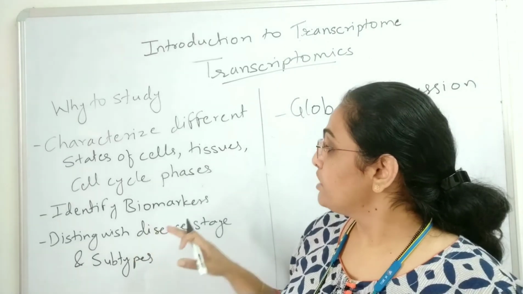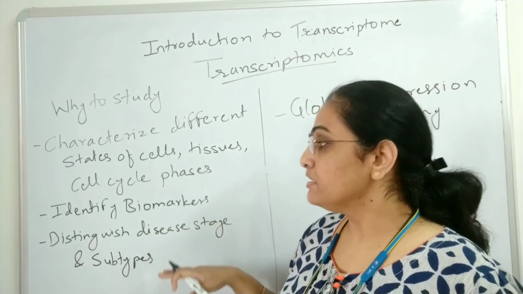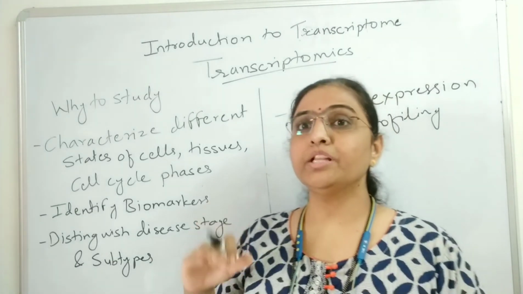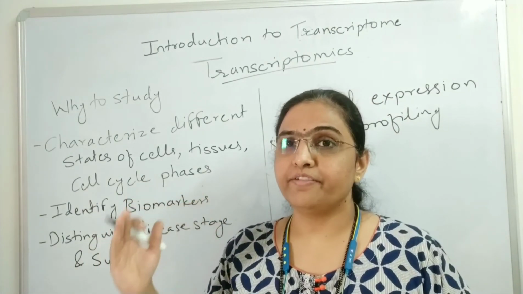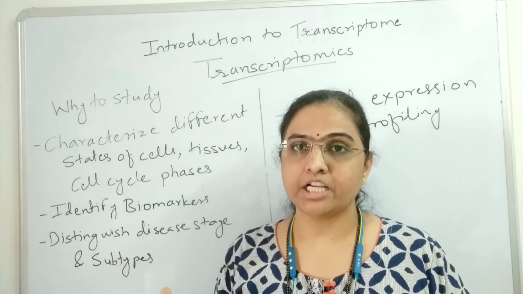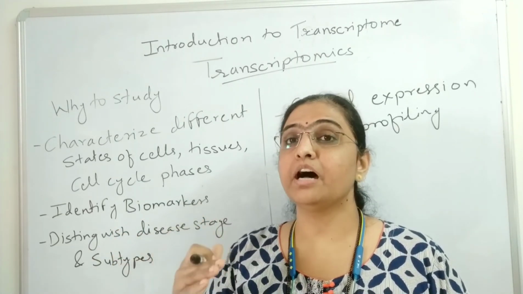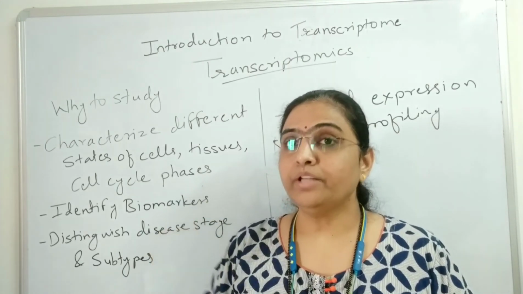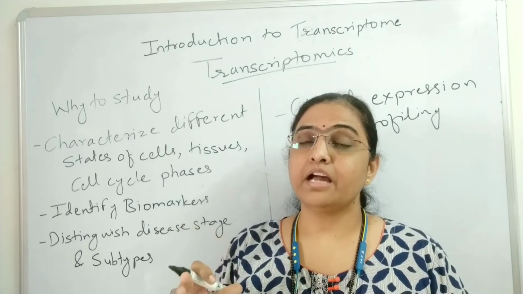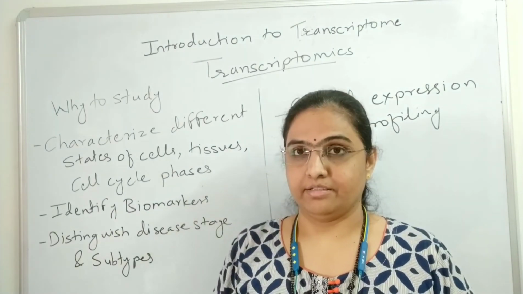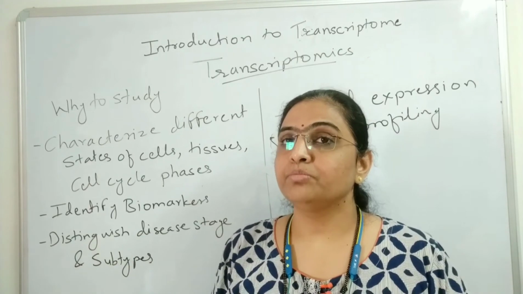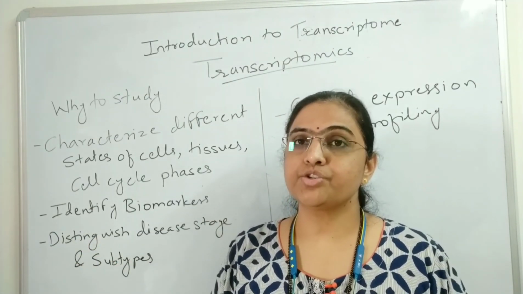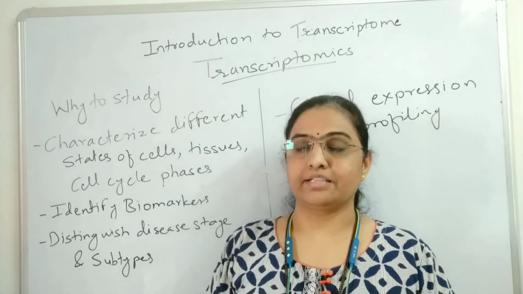Next, distinguishing disease stages and subtypes. This is particularly regarding cancer. During cancer progression there is also differential gene expression. A number of genes are switched on, a number of genes are switched off, and some are amplified. That expression pattern can be studied, and you know that there are various types of cancers. Those various types of cancer have to be differentiated, and for that differentiation you can use the transcriptome.